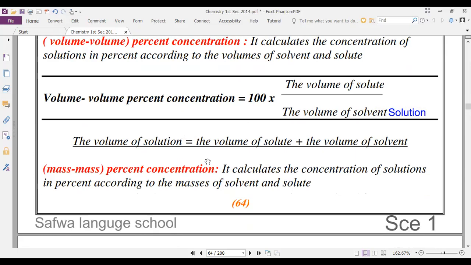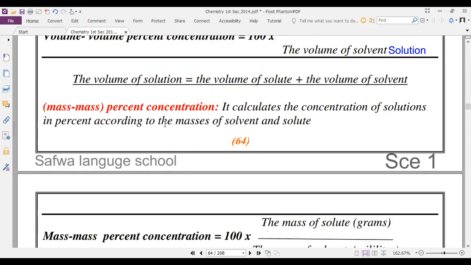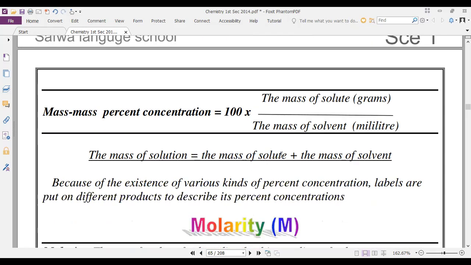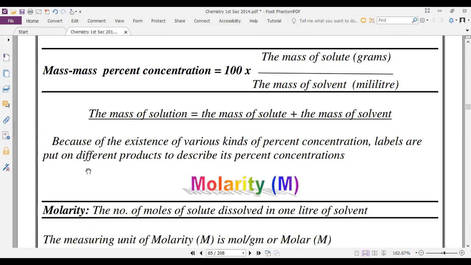After that, what is the mass percent concentration? It calculates the concentration of solutions in percent according to the mass of solvent and solute. So also mass percent: mass of solute divided by mass of solution times 100, and that is the rule.